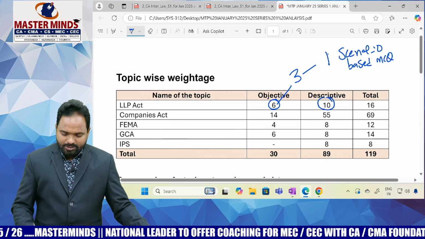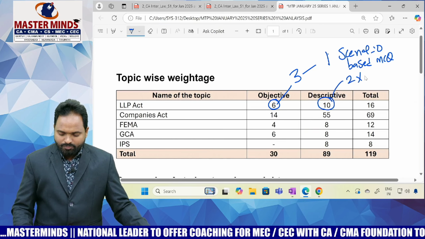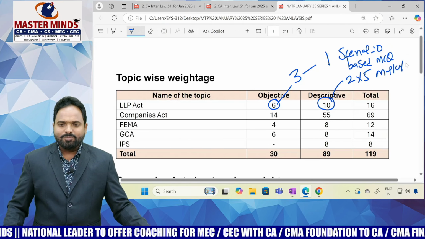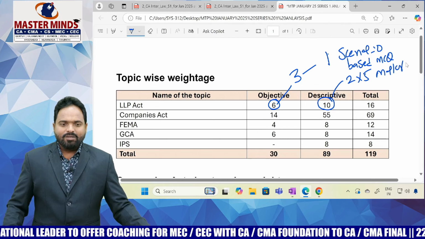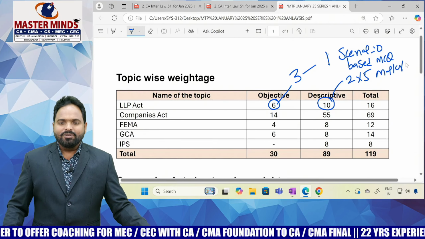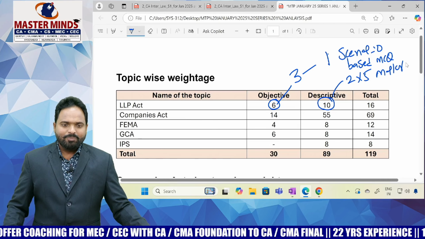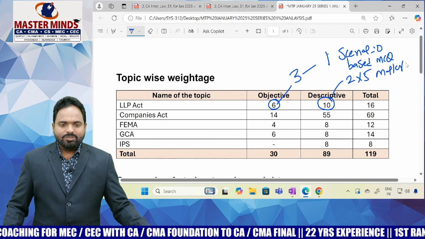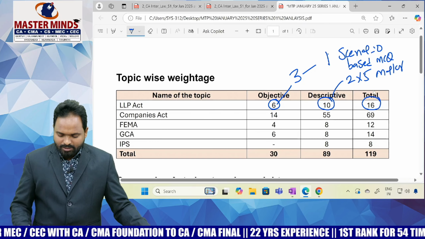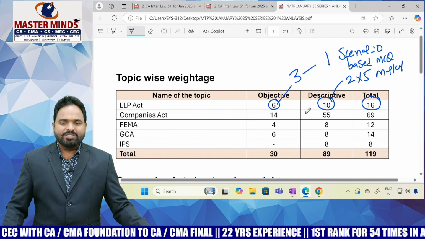Descriptive 10 marks means most probably 2 into 5 marks questions, not in one single question. Maybe in the second, third or fourth question, they are asking one question from the LLP Act. So, total from the LLP Act, they asked 16 marks.